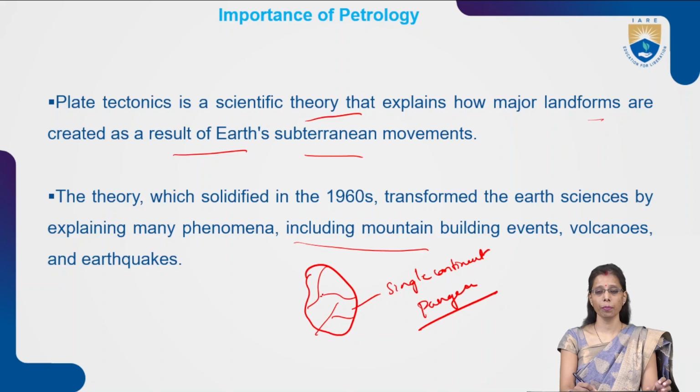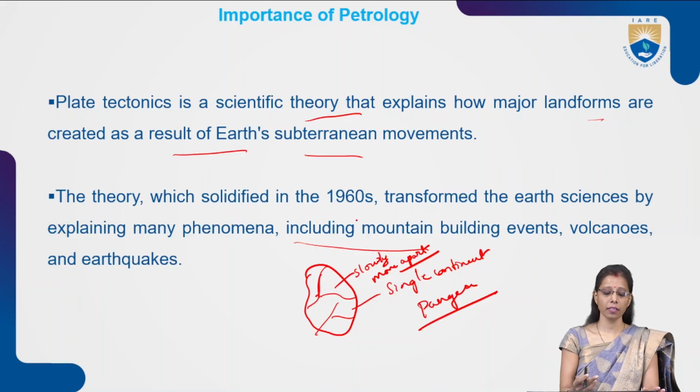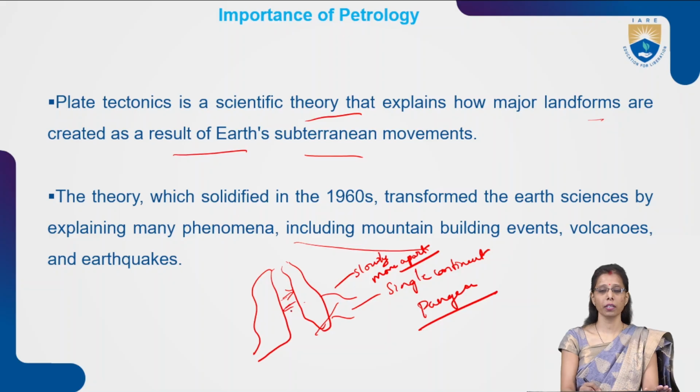As I told you, the plate boundaries are continuously moving, so it has slowly moved apart. What we see at present, the continents, is due to the plates having moved apart and separated from the plate boundary. Suppose here was the plate boundary, it has separated now. Now it has a gap between these two boundaries. Suppose this is one boundary and this is the other boundary. This was first joined together, and because of the movement, it has now detached from one boundary to the other.